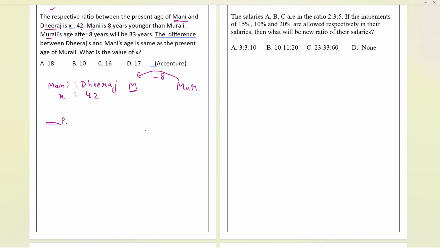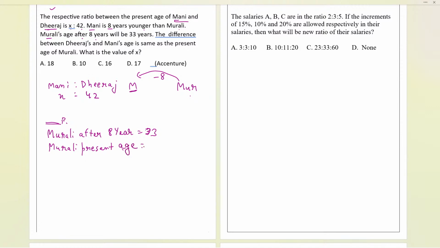Murli has some present age over here. First, let me write exactly what it is saying. Murli's age after 8 years will be exactly 33. And if I go back 8 years, Murli's present age will be 33 minus 8, that is 25 years. That is the present age.